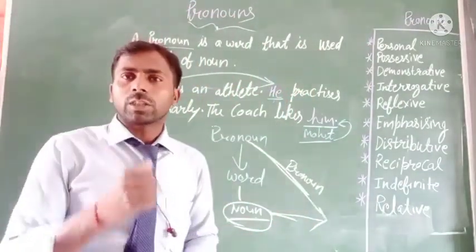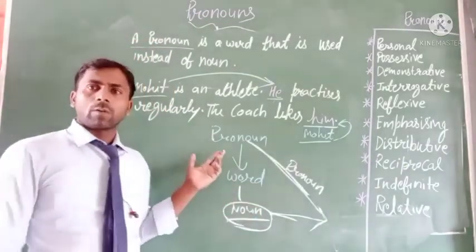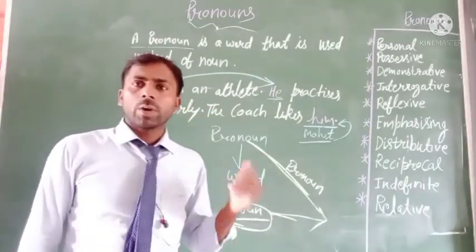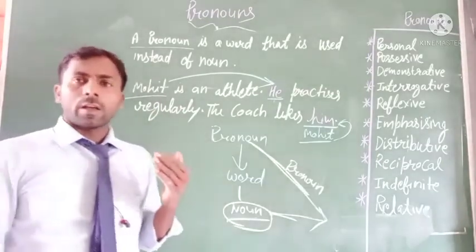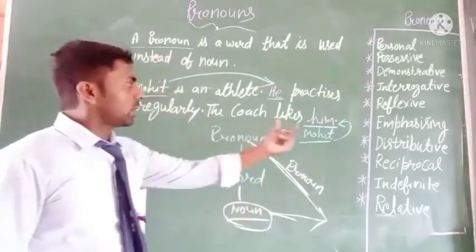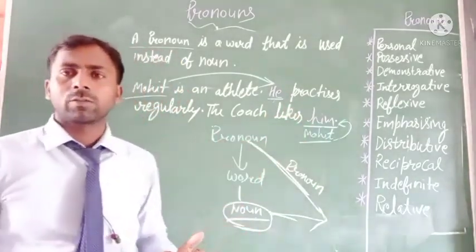And we can say that the noun word replaced by a pronoun is known as its antecedent. It means the Mohit word is the antecedent of he and him. Clear.